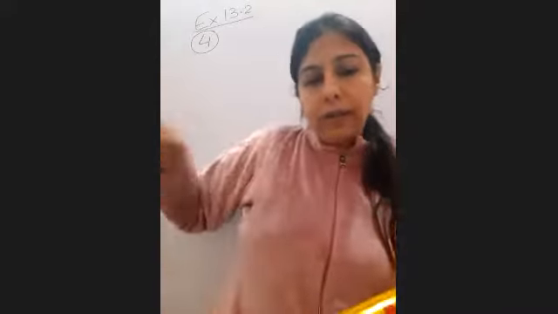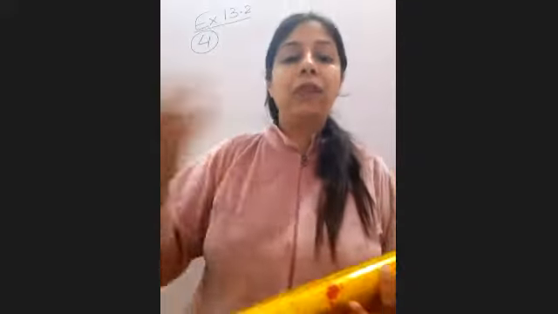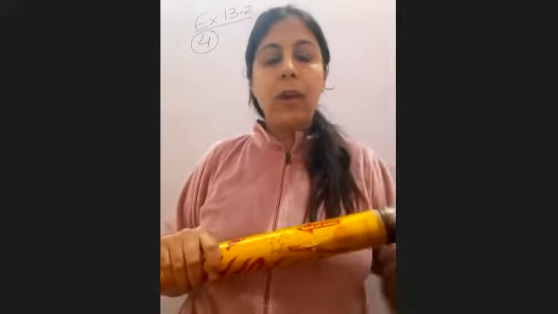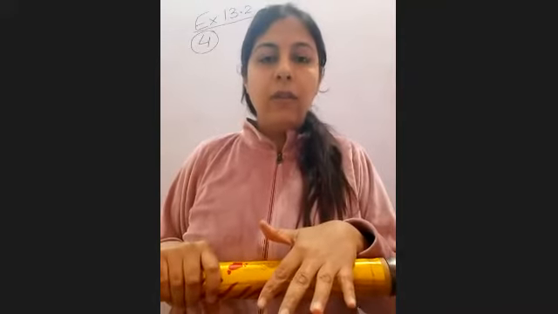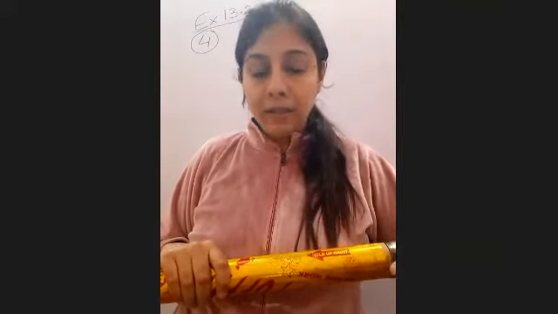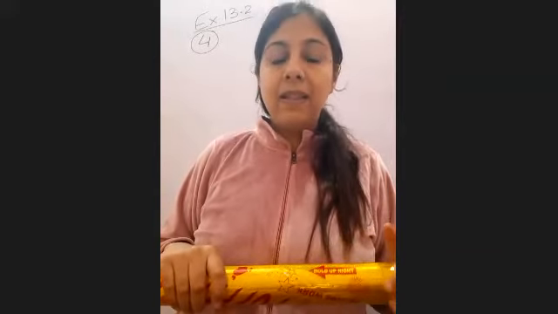It has to be rolled 500 times completely, so the whole ground will become level, plain. Okay, let me teach you an interesting thing. They have said find the area of the playground. How to find the area of the playground? As per the discussion in the question, the area of the playground will be equal to the area covered in 500 revolutions, and the area covered in 500 revolutions will be equal to 500 into the area covered in one revolution.